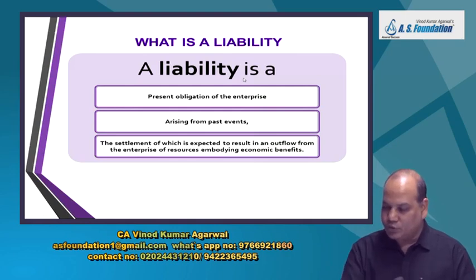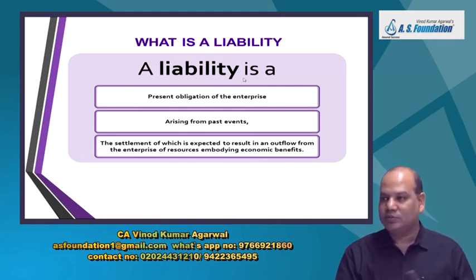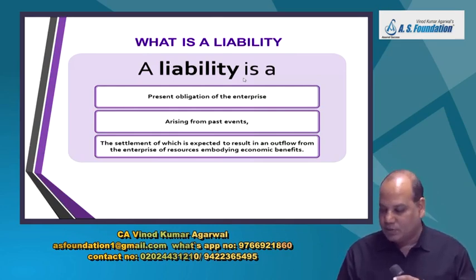So future events may be considered, but not under this standard, but for computation of impairment. An example of a past event: a company sells goods and gives warranty. So selling goods with warranty is a past event.